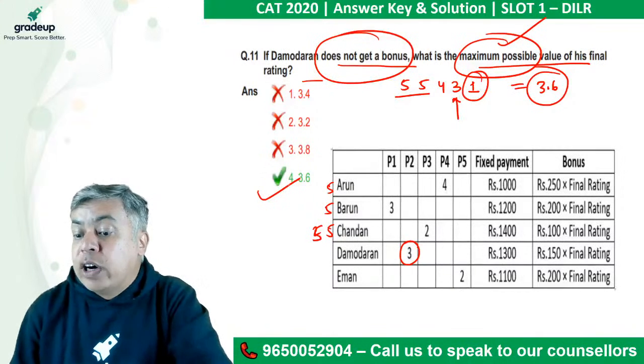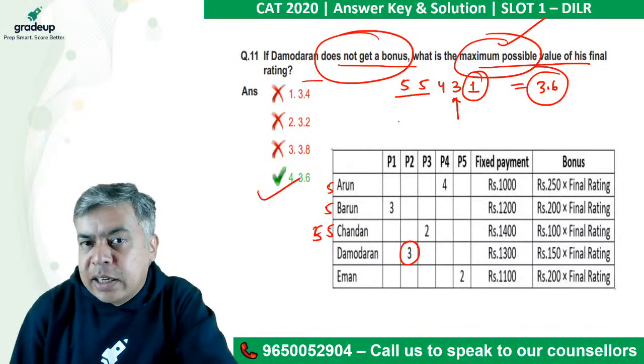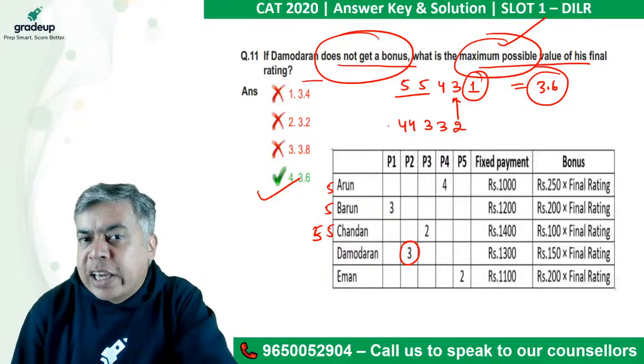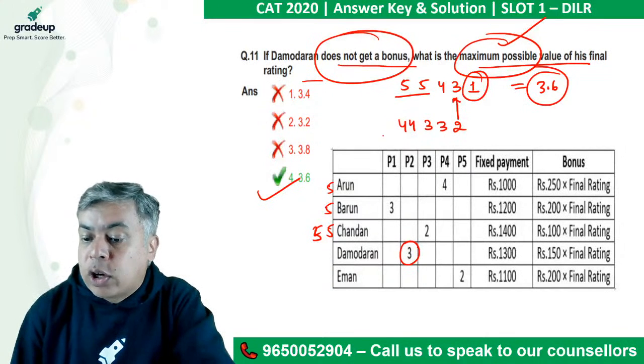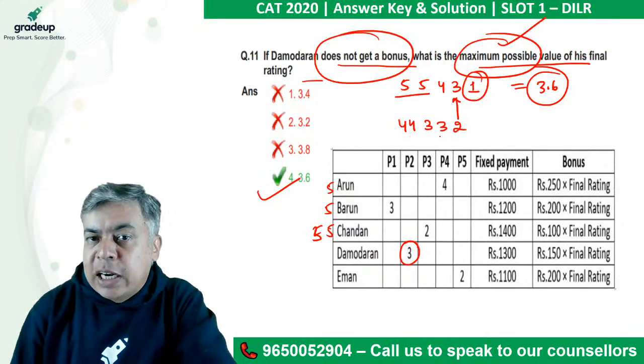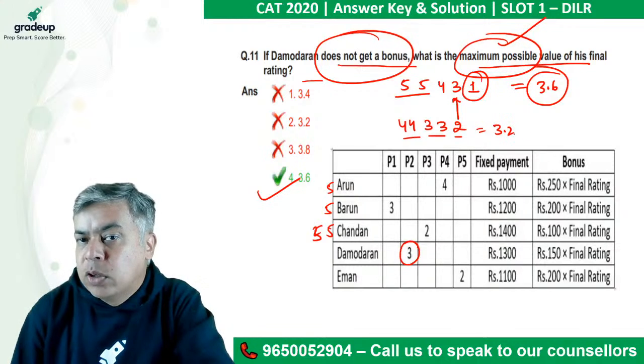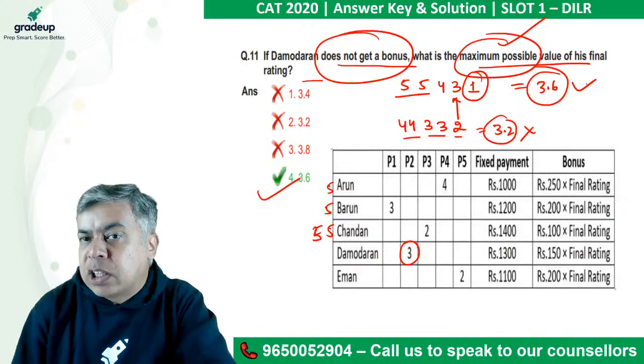The other possibility I would have checked is giving 4, 4, 3, 3 and 2, because not giving any 5 also means he will not qualify for a bonus. So that means 3, 3, 6 and 2, 8, 8 and 8, 16. Then it will be 16 by 5, which is 3.2. So this is lesser. Maximum possible is 3.6.